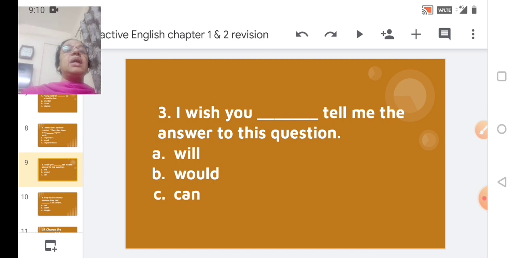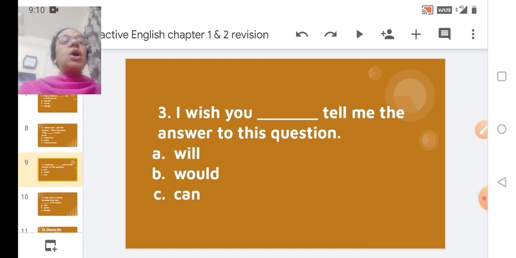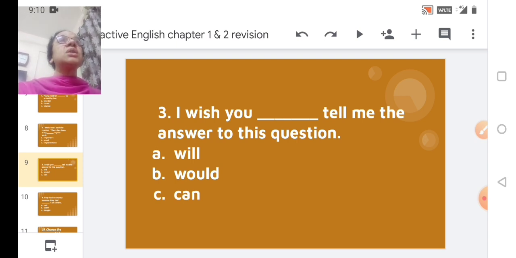Okay, number 3. I wish you dash tell me the answer to this question. The options are A, will, B, would, C, can. Now, the teacher is wishing that the person opposite might tell the answer to this question.